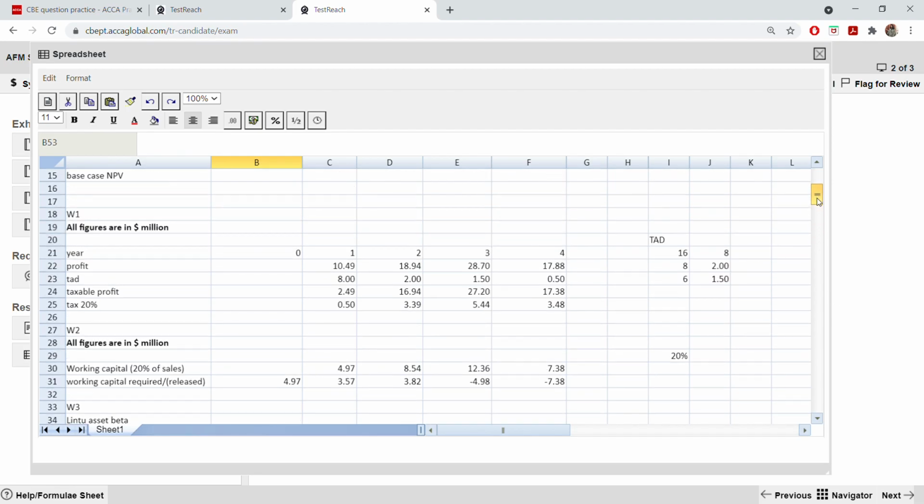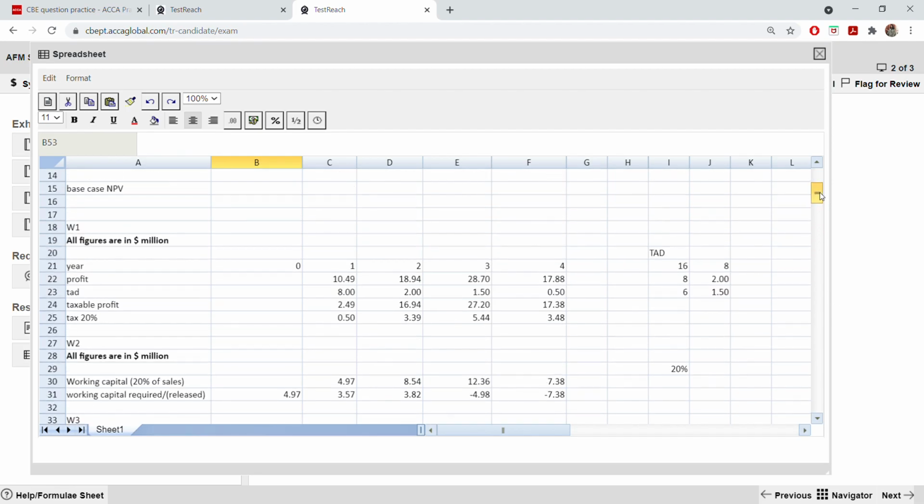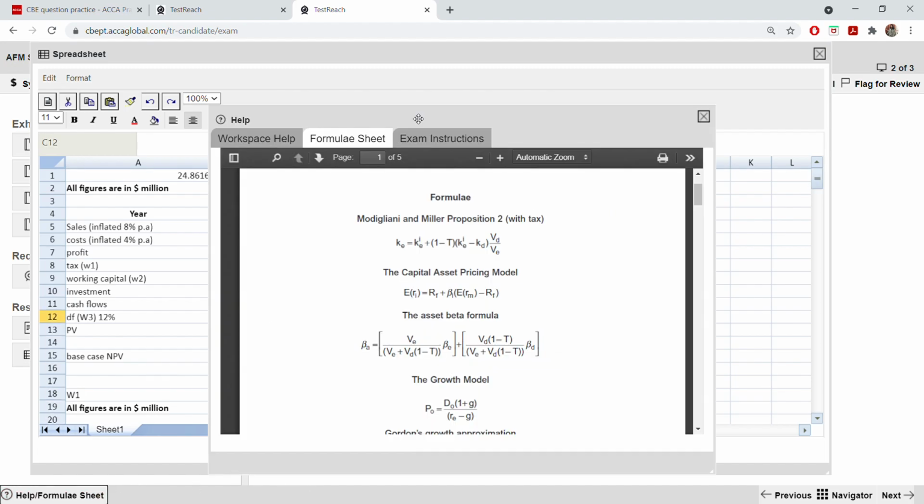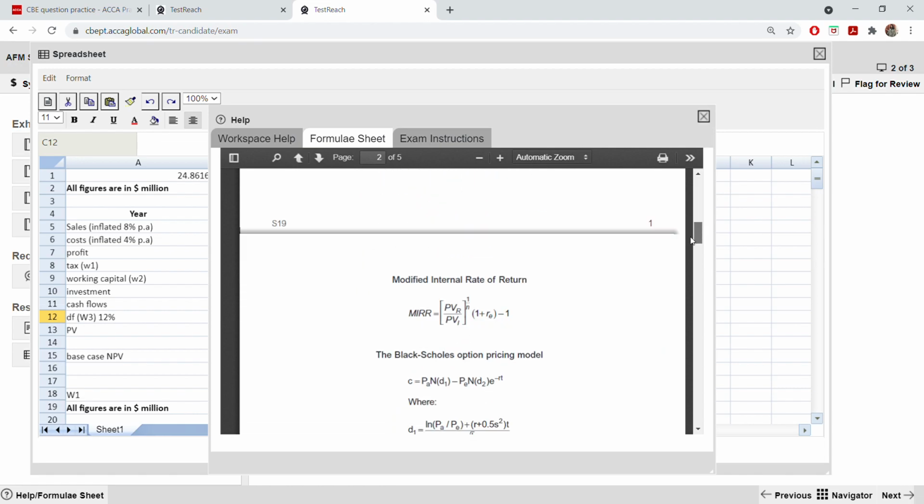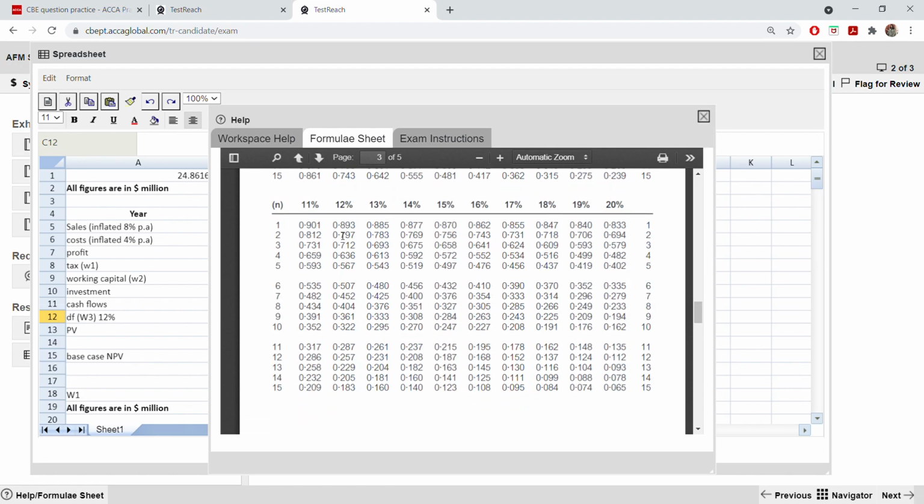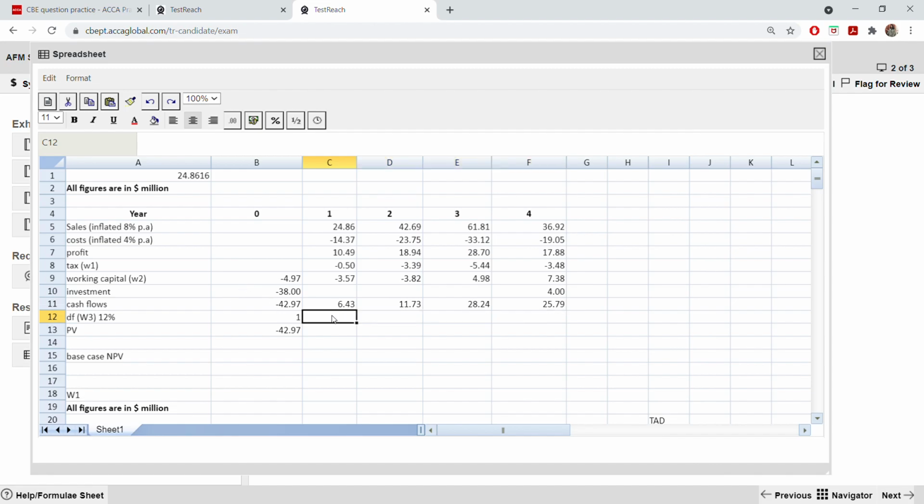So now, what else? For this discount factor, go to the formula sheet and go to the discount factor table at 12%, and use this for 4 years. 1, 2, 3, 4: 0.893, 0.797 and put it here in this box. You need to put it.